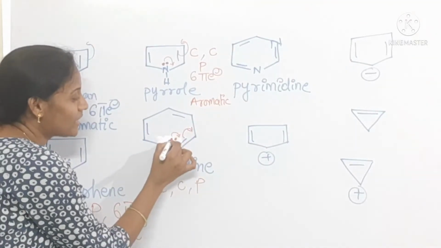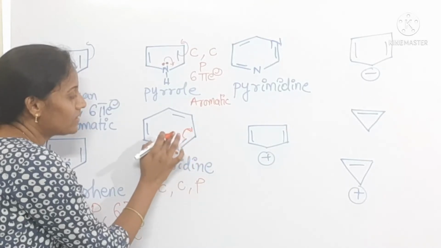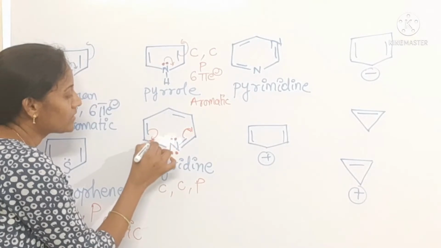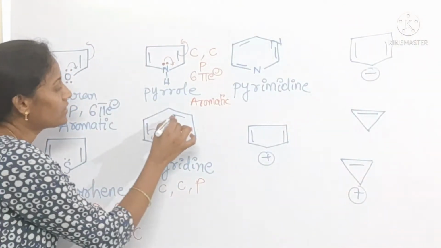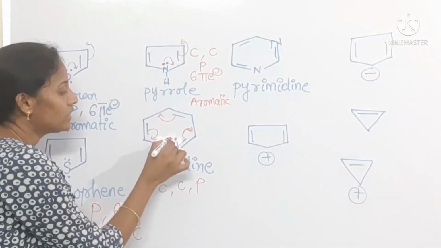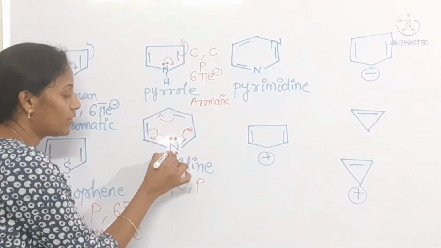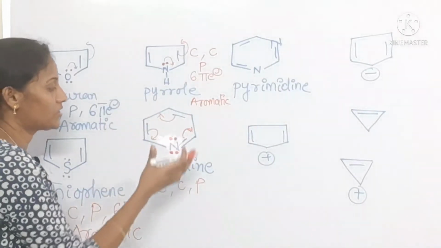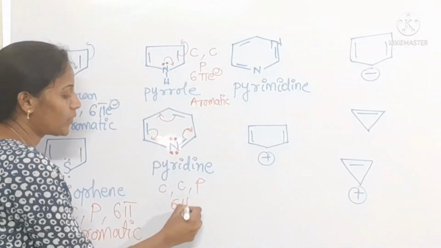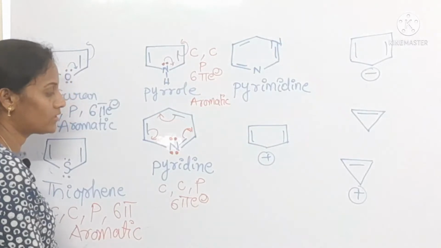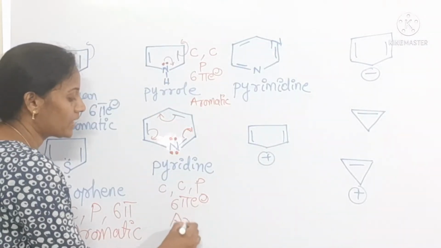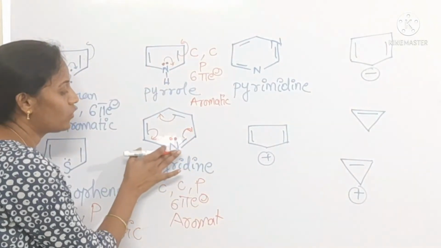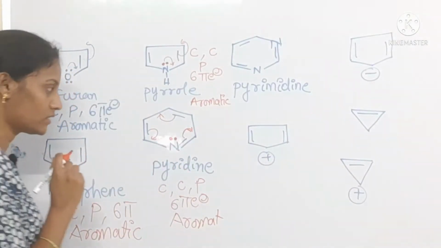Here this double bond shifts that side, these lone pairs are not shifted. Immediately this double bond shifts, after that this double bond shifts. Here the lone pairs are not taking part in delocalization, so only 6 pi electrons are involved in delocalization, so it's an aromatic compound. See, nitrogen has only 1 lone pair, not 2 lone pairs.